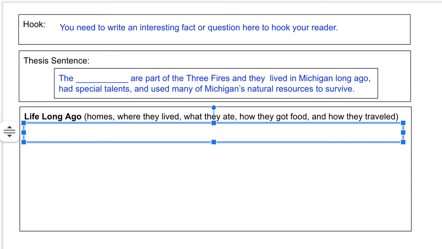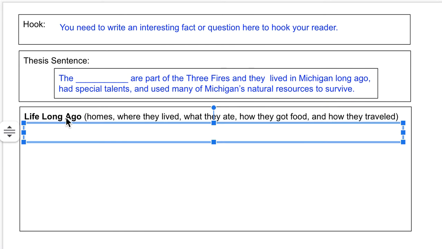Yesterday or last week, you wrote a hook to your research paper and you wrote a thesis sentence. That means that you chose one of the three fire tribes to write about. You're either writing about the Potawatomi, the Ottawa, or the Ojibwa. Today, you're going to write your first body paragraph. And our heading for that first body paragraph is Life Long Ago.